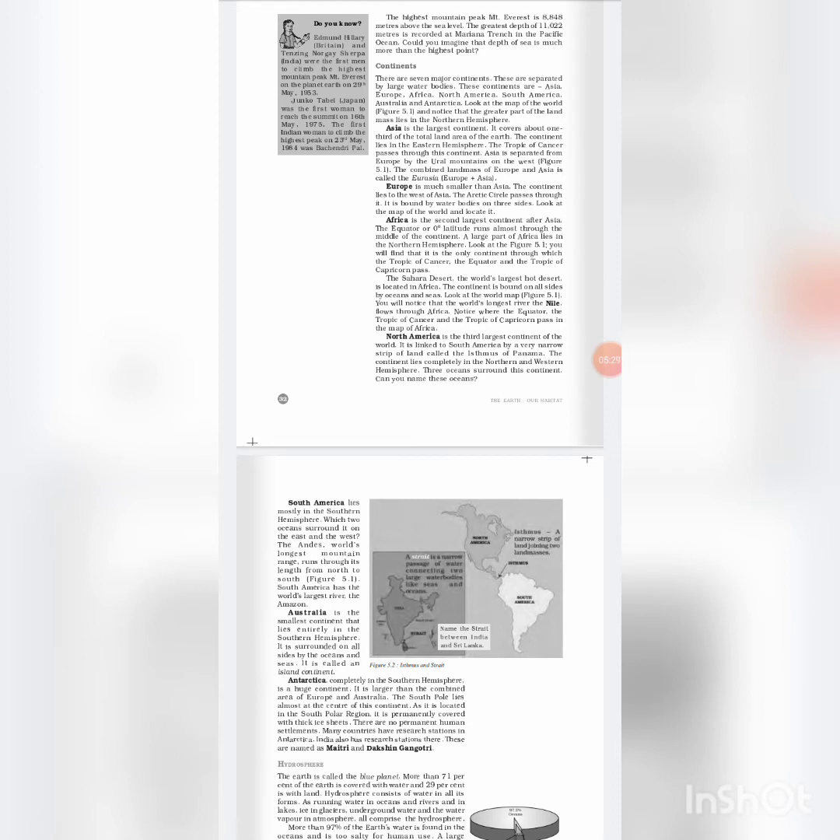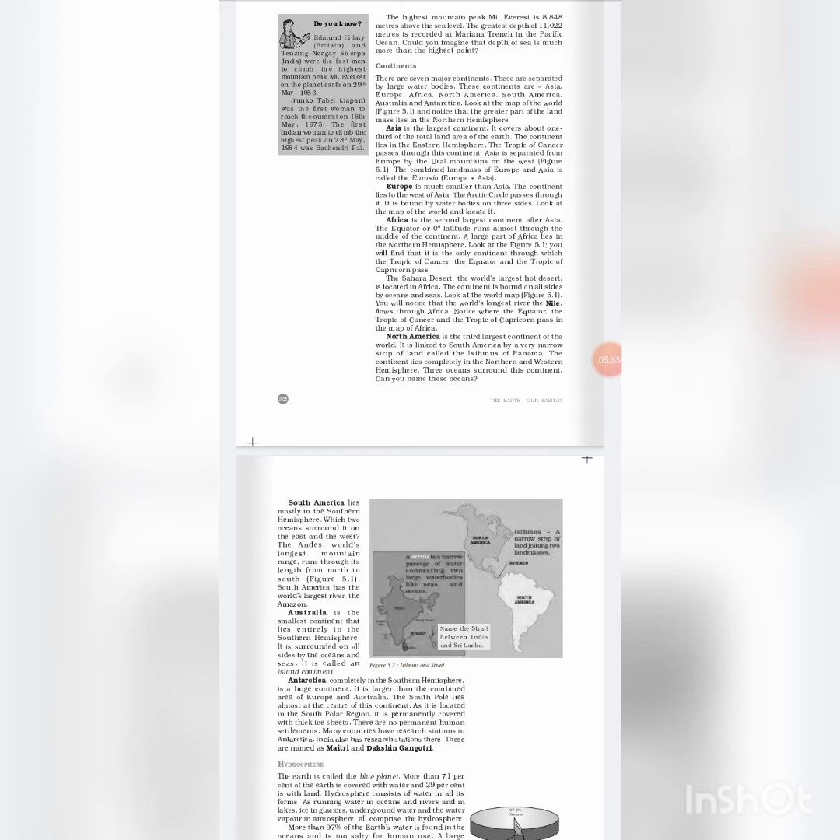North America is the 3rd largest continent of the world. It is linked to South America by a very narrow strip of land called the Isthmus of Panama. The continent lies completely in the northern and western hemisphere. Three oceans surround this continent.